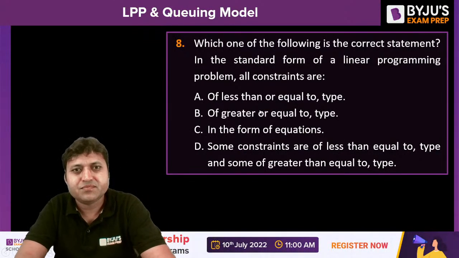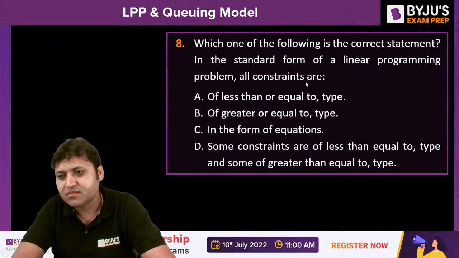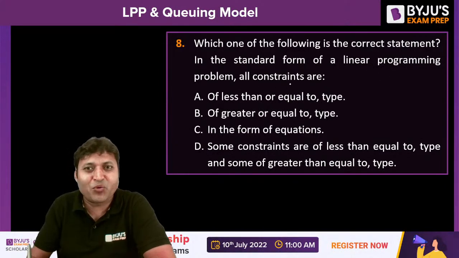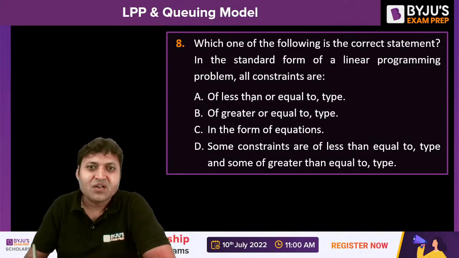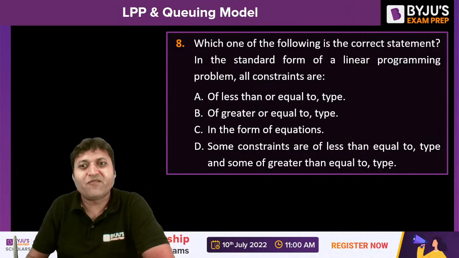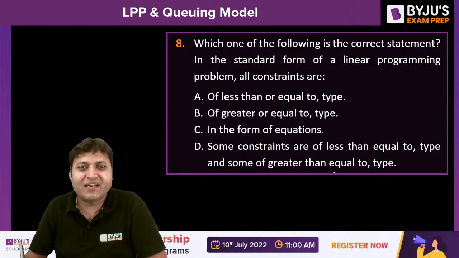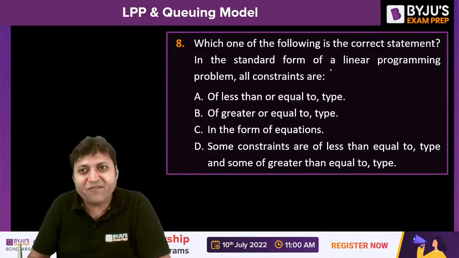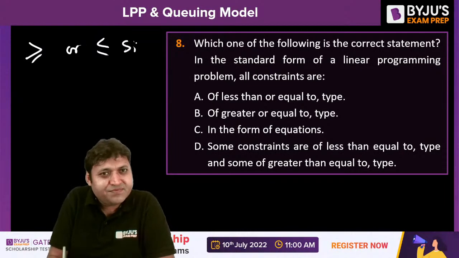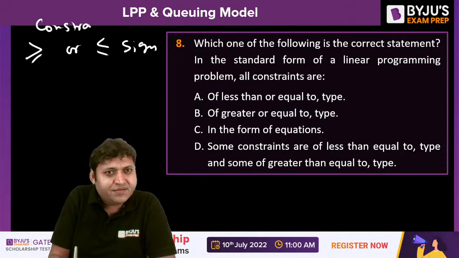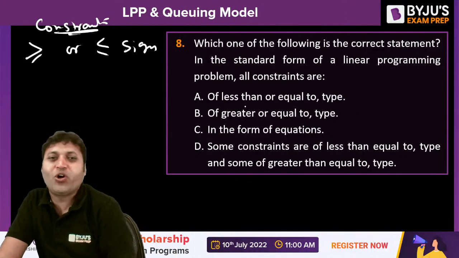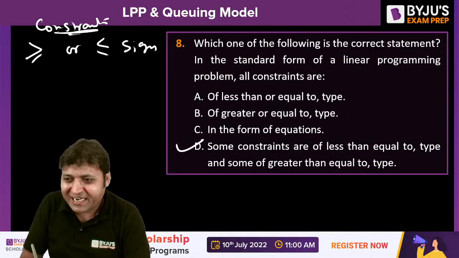Question number 8. Which one of the following is the correct statement? In the standard form of a linear programming problem, all the constraints are of less than equal to type or greater than equal to type, or in the form of equation. Some constraints are of less than equal to type, and some of them are greater than equal to type. In the standard form of an LPP, the constraints can have greater than equal to or less than equal to sign. Isn't it? It is not a rule that it should always be less than or always be greater than. So option D is the correct answer.